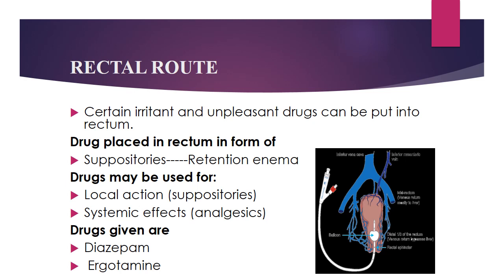Drugs may be used through this route for local action, like suppositories, and for systemic effect, like analgesics for the relief of pain. But I have already told that this route is not commonly used nowadays. Drugs given include diazepam and ergotamine. Ergotamine is a painkiller, and diazepam is an anti-epileptic drug, and it's also a sedative and hypnotic drug.